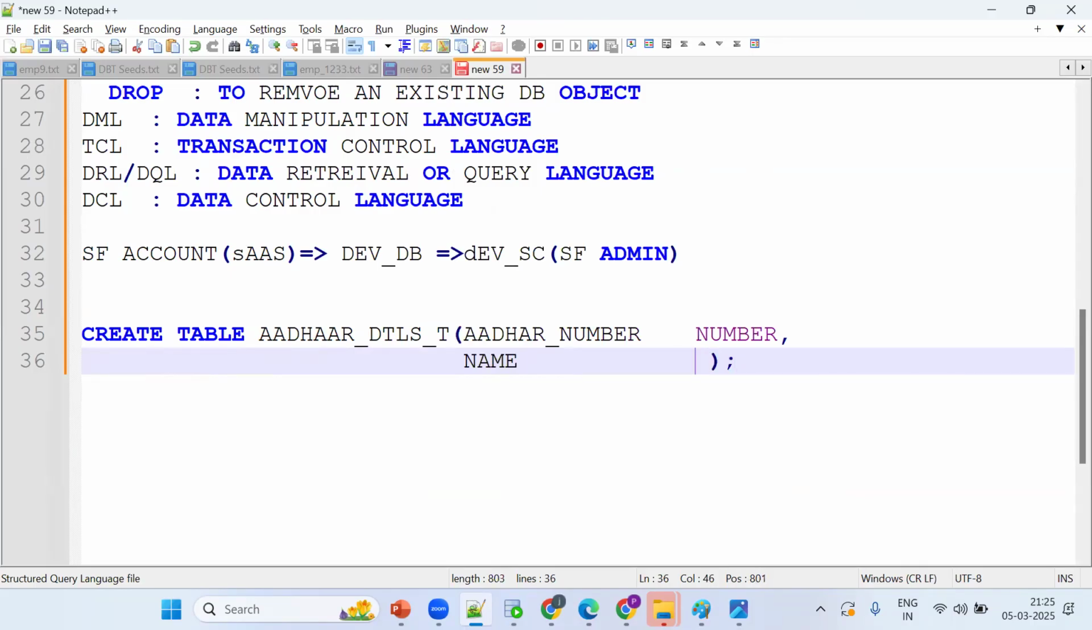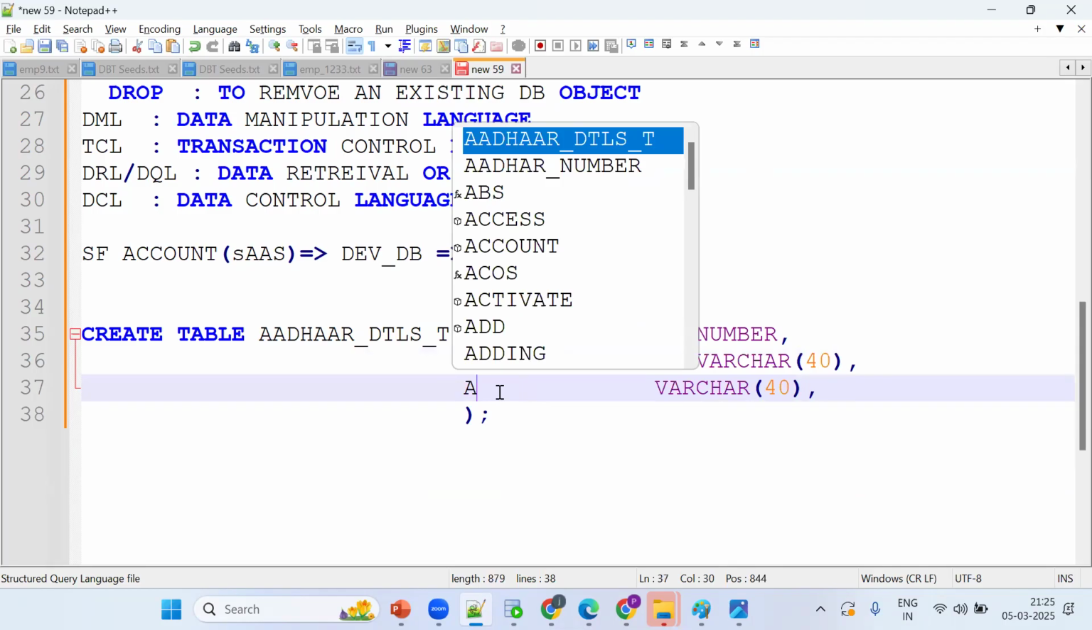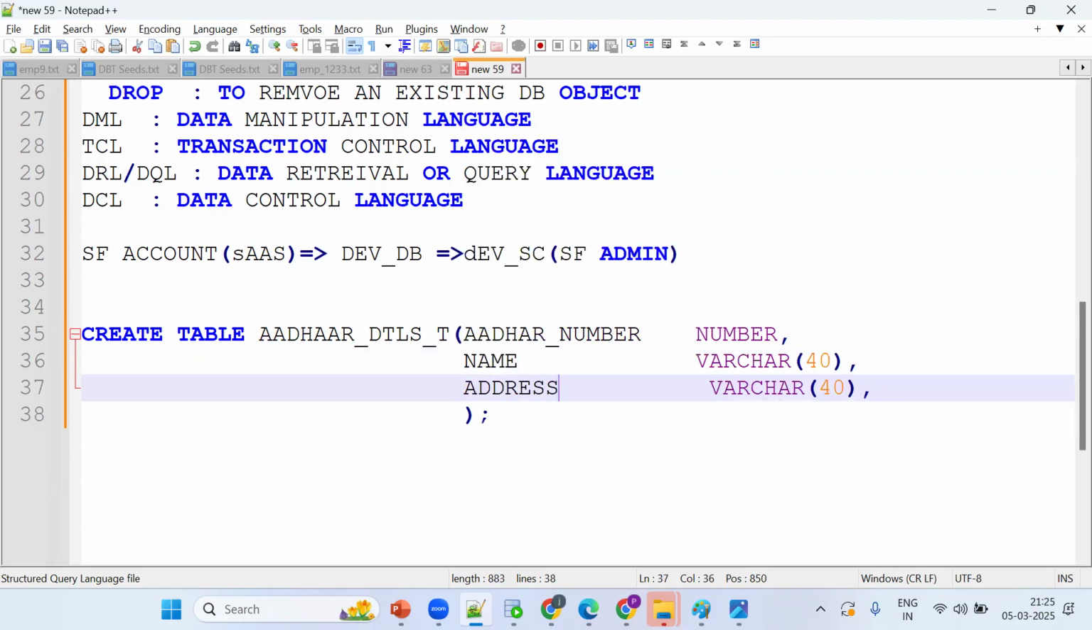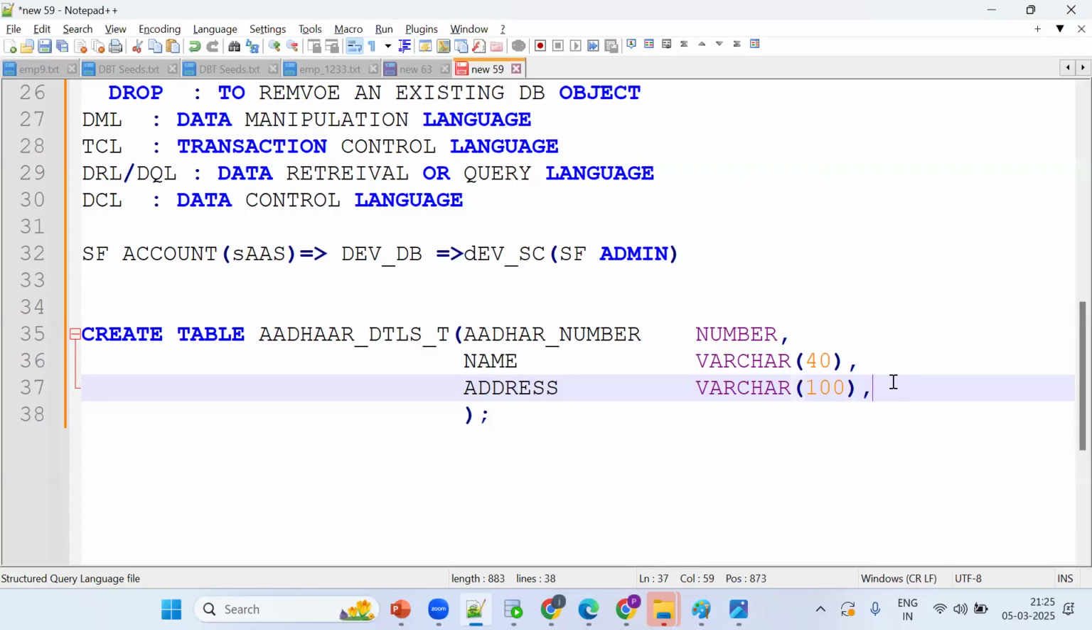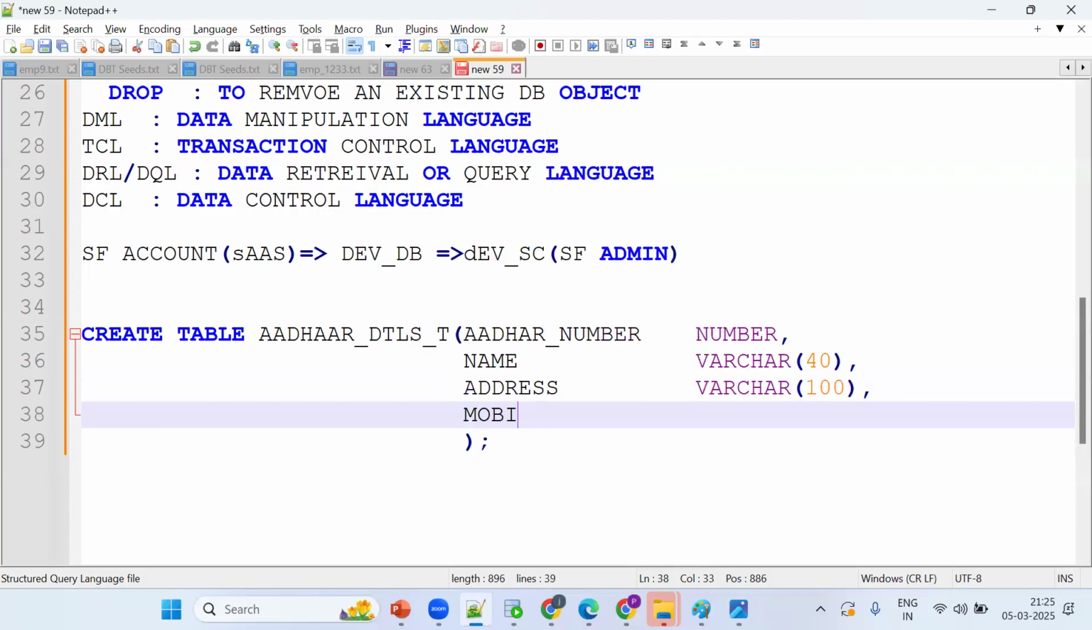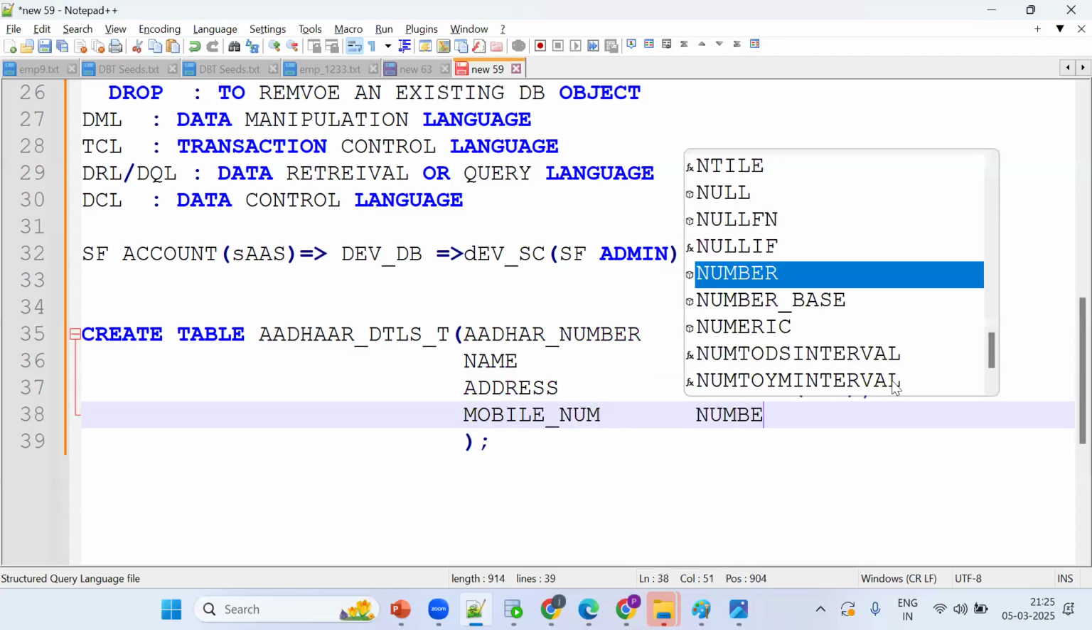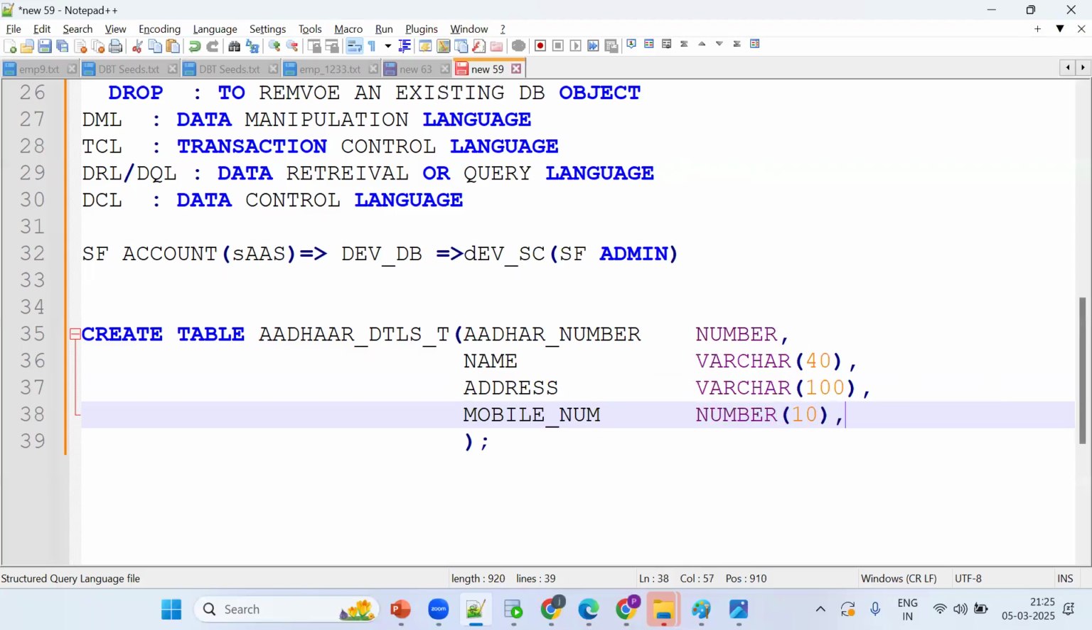Varchar of, I'm putting 30 or 40. Then what about address? Address is also varchar, but a little bit higher. Now next one is mobile number. What data type? It's a number data type. Now what exactly am I putting? 10 as the size.